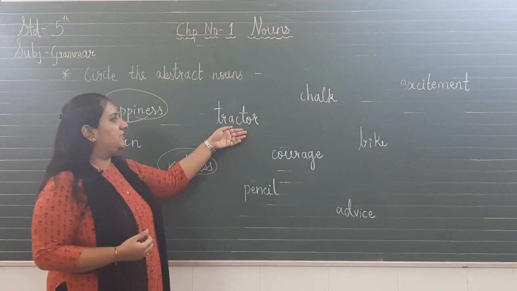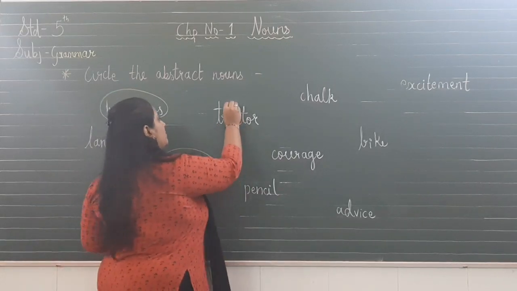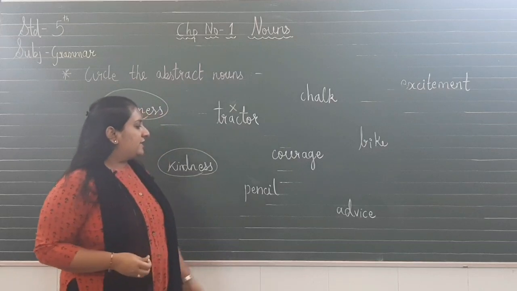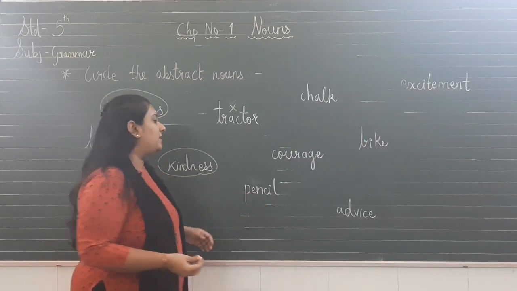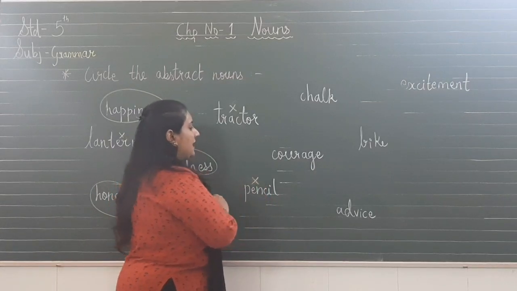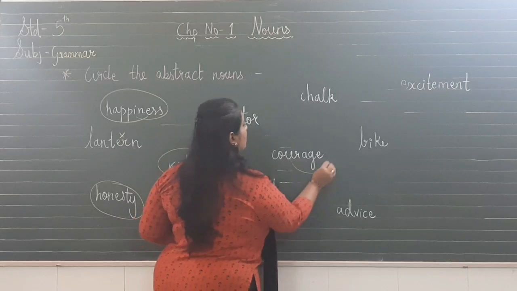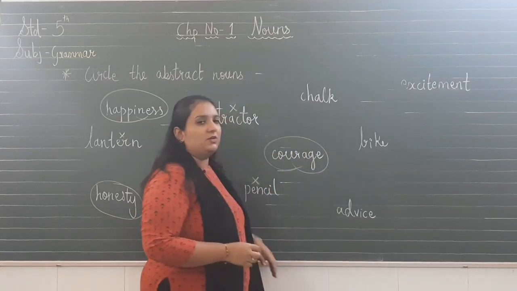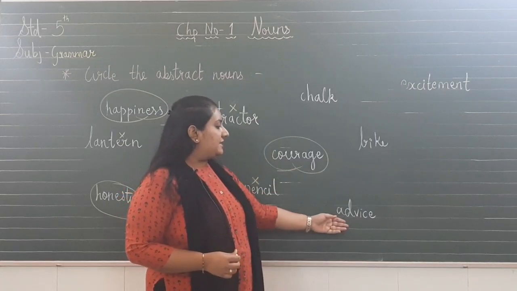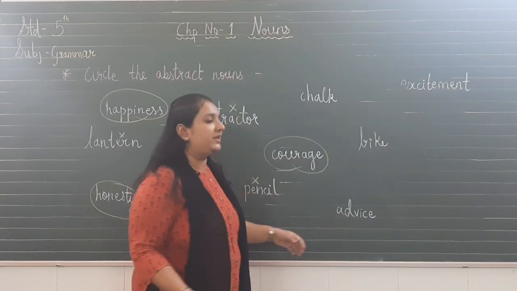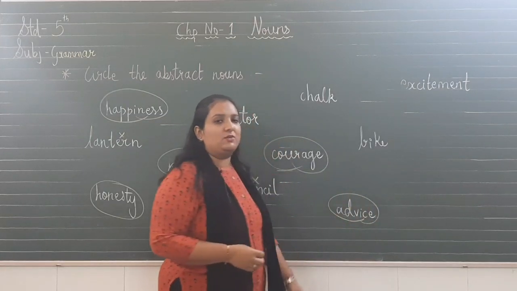Next is tractor. Tractor is a vehicle. We can drive the tractor. So it is not an abstract noun. Same way pencil. We can write with pencil, so we can touch it, carry it anywhere. So pencil is also not an abstract noun. Courage. Yes, we can feel someone's courage. So courage is an abstract noun. We can only feel it, we cannot touch or see it. Advice. Yes, we can follow someone's advice, we can feel the advice is good. So advice is an abstract noun.